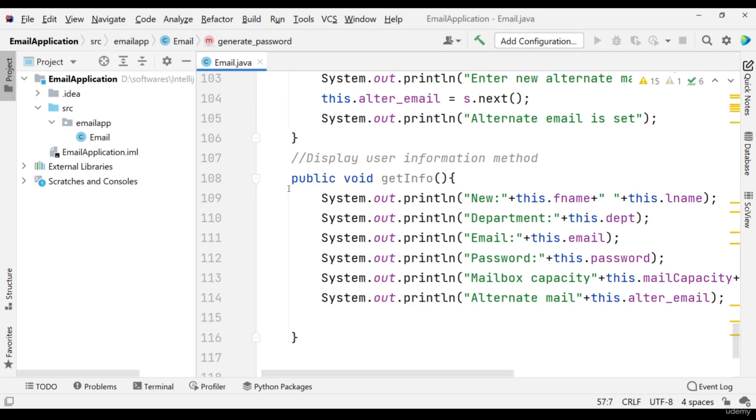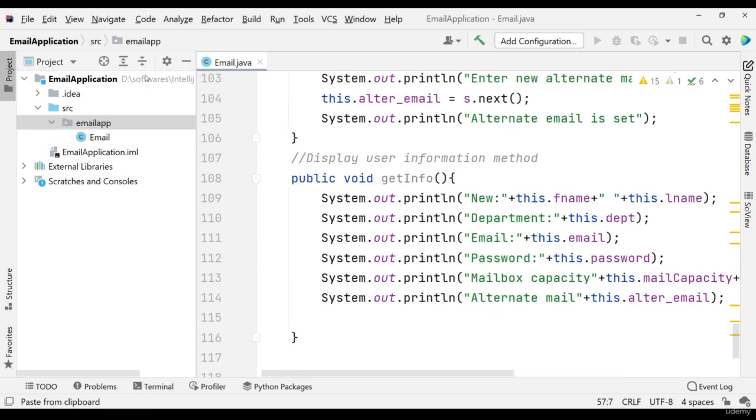Now how we can create one another class is very simple. As we created that Email class, similarly just go to this email app package and right click here. It will give the options. Wait a minute, it will take time to load everything.